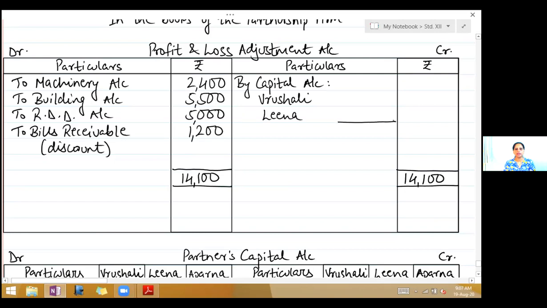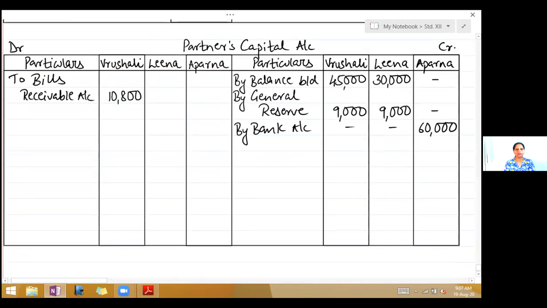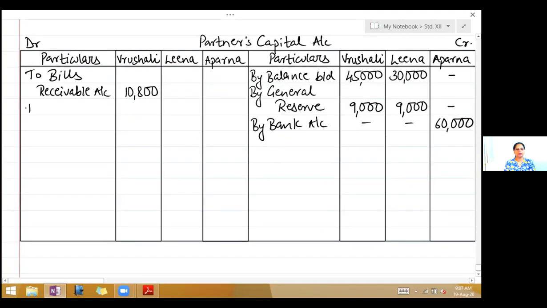Now total loss is 14,100. Profit sharing ratio is equal. So it is 7,050 for both the partners. Now this loss you will transfer to capital account. So on the debit side of partners capital account, write to profit and loss adjustment account, 7,050 for Vrushali and 7,050 for Leena.